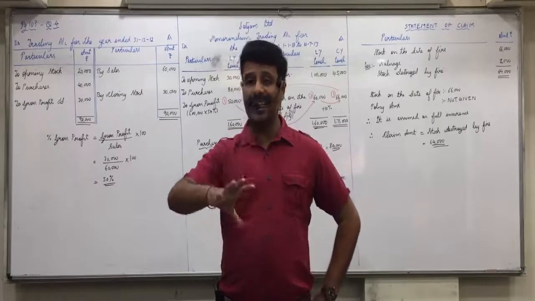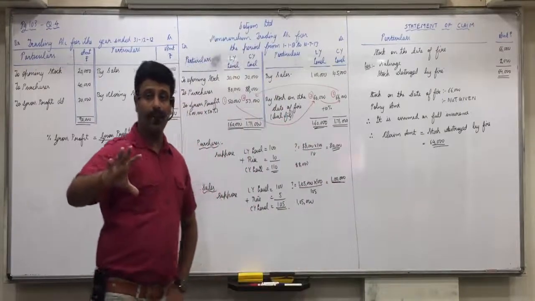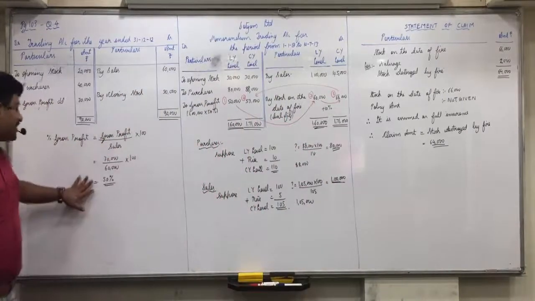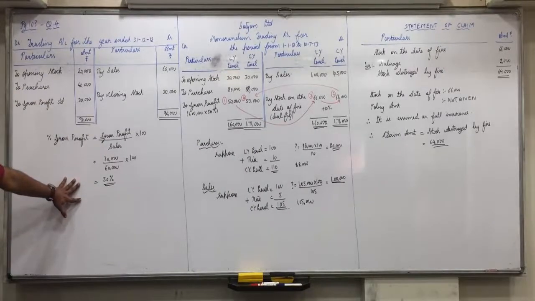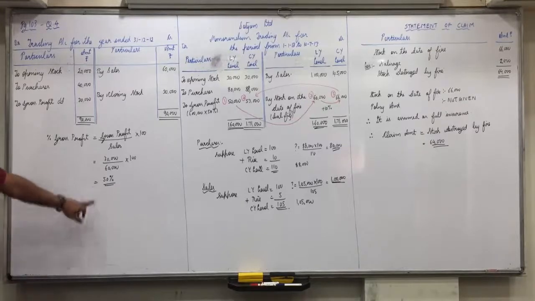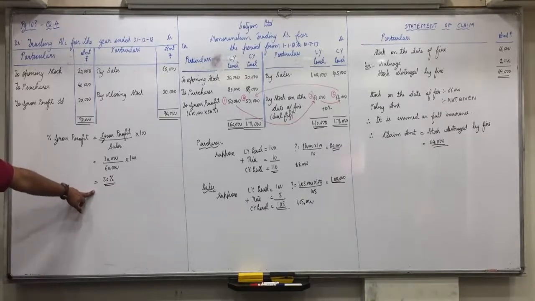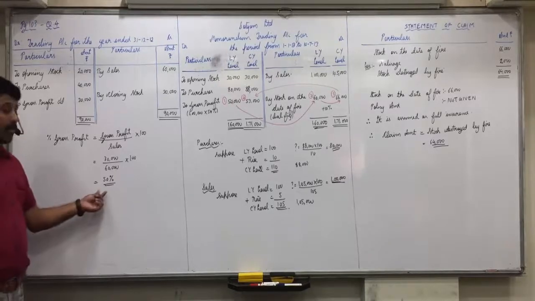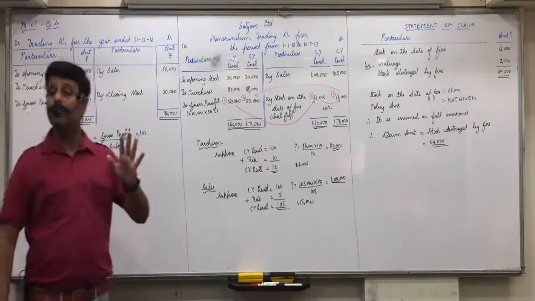Abnormal stock is any such stock on which we cannot earn the same percentage of gross profit. Either you earn less gross profit or you incur loss. Because the stock is obsolete, outdated, out of fashion, damaged, you cannot earn this 50% profit on that stock because it is abnormal. So abnormal stock is that stock on which this normal gross profit cannot be earned.